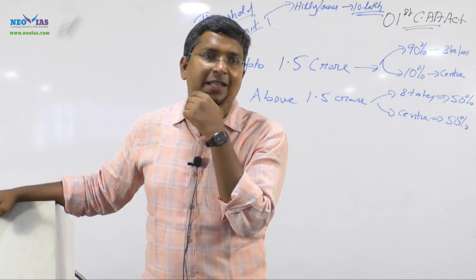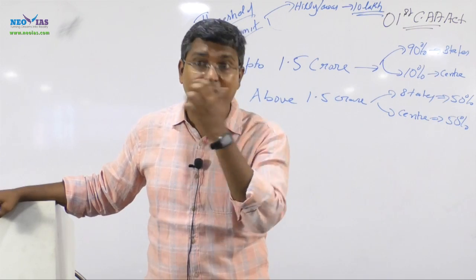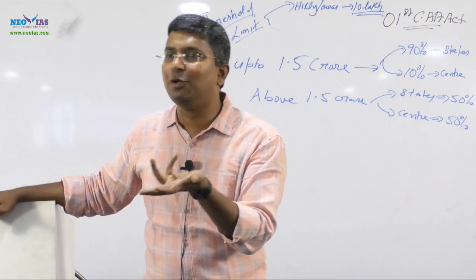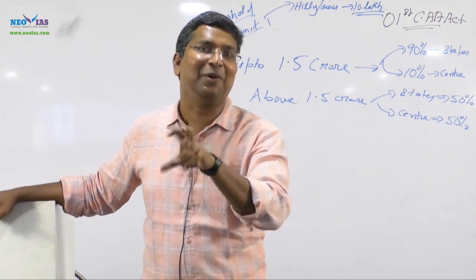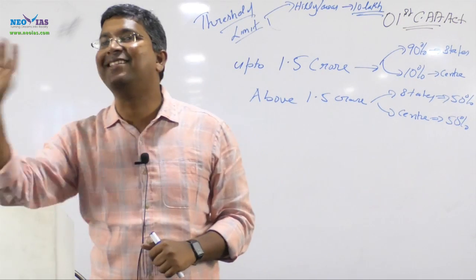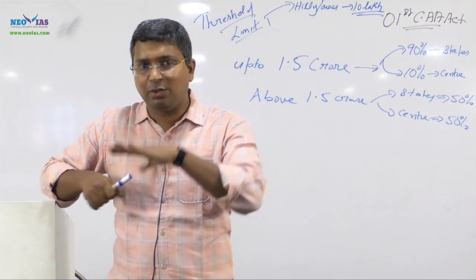It is very difficult to share the SSCs, so there will be a computer program, so there will be no problem. The computer program will decide: you center, you state, you center, you state, like this it will go. And finally, this was decided.